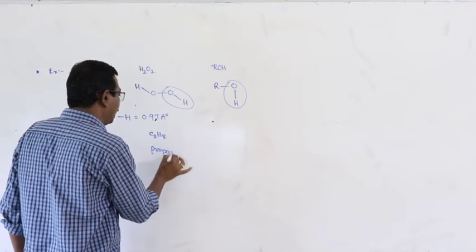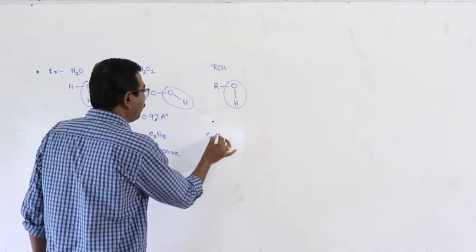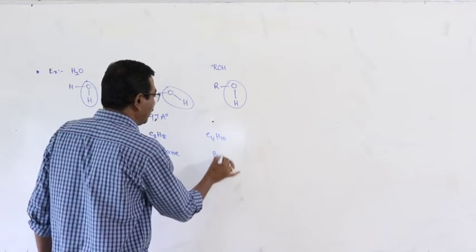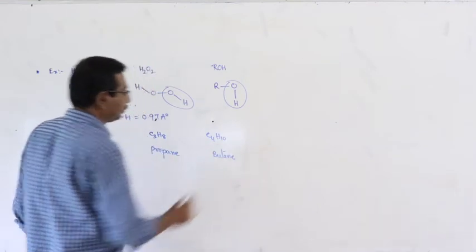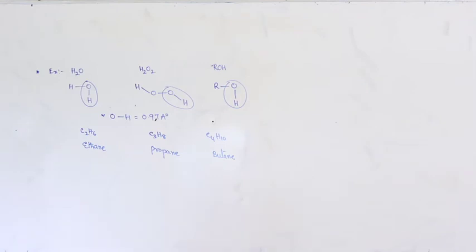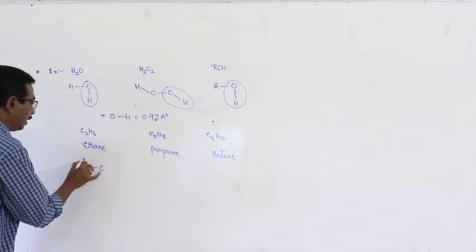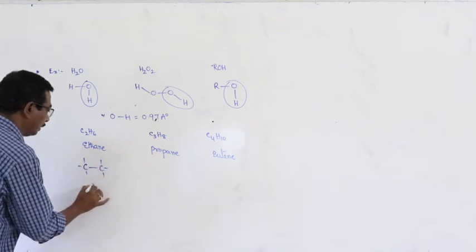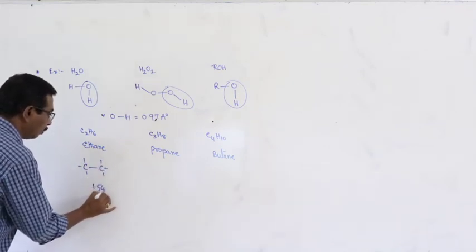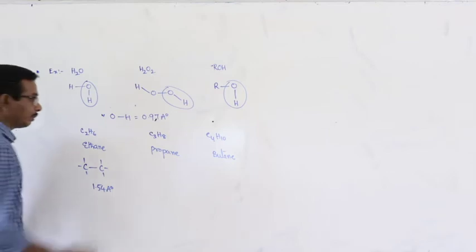This is propane. C4H10. This is butane. In ethane, the CC bond length is equal to 1.54 angstrom units.